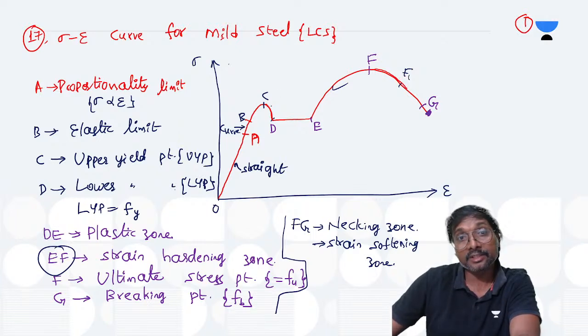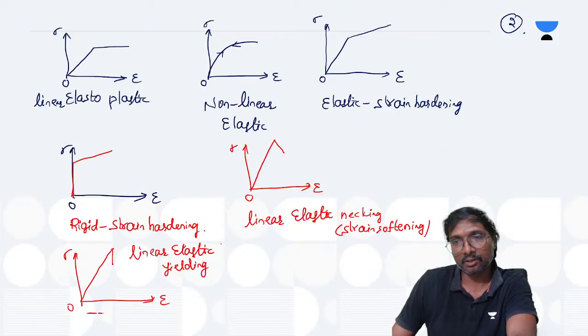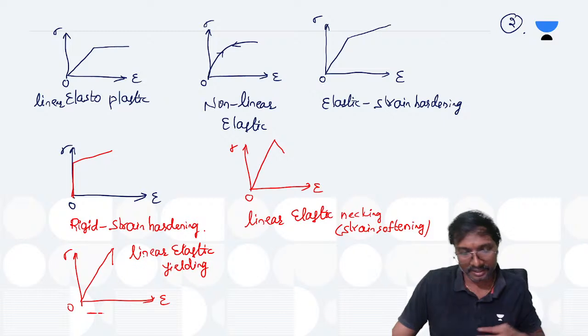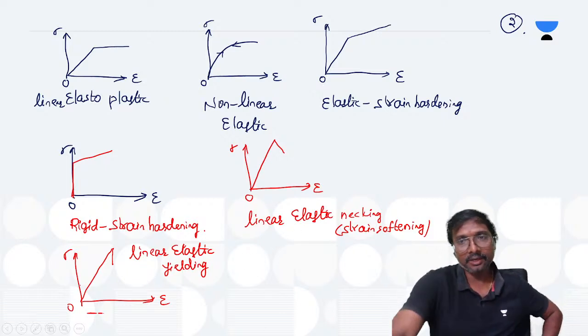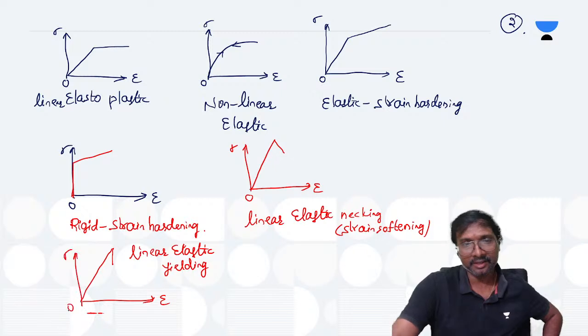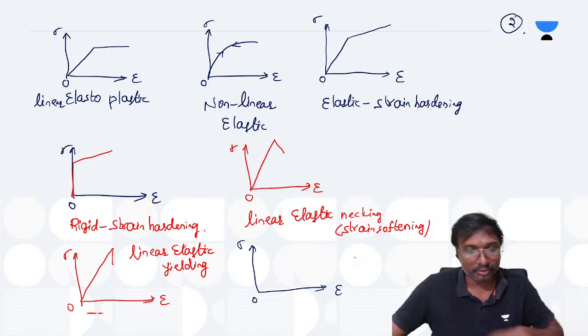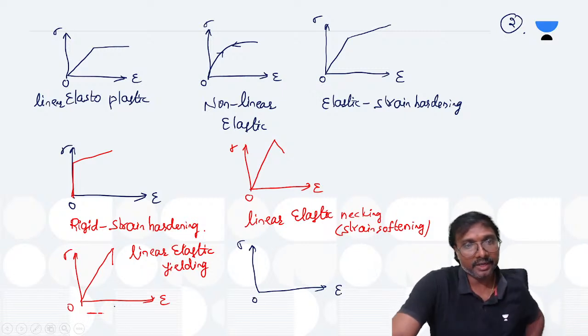Softening. But this yielding condition, after the upper yield point, it is exactly in the downward direction, vertically downward. Got it? Why it is taken as yielding, if you just observe? Clear now? If you go through this one more curve, the stress strain curves will get over. In the majority of the examinations, you will directly get this and they will be asking it. So here if you just observe, what is that?